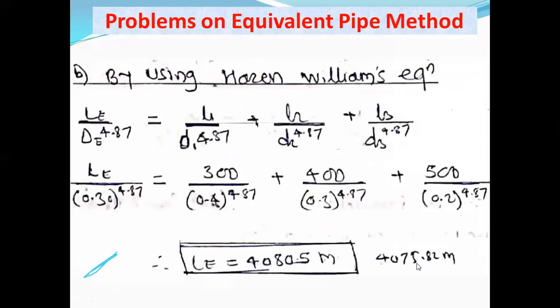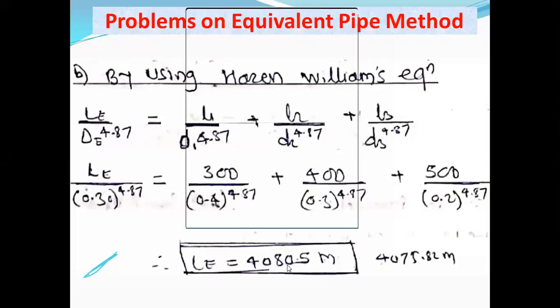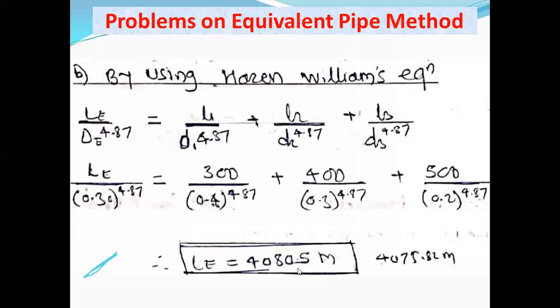Okay, there is some slight difference in the answers. We will check it in tomorrow's lecture. Which one is the correct one? I have written another answer here. So 4075 is the correct answer, and this answer 4080 is the wrong answer. The correct answer is 4075.82.